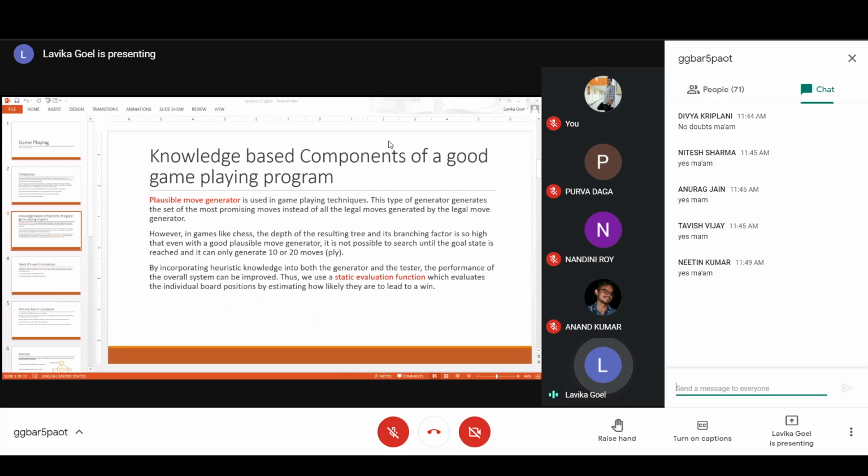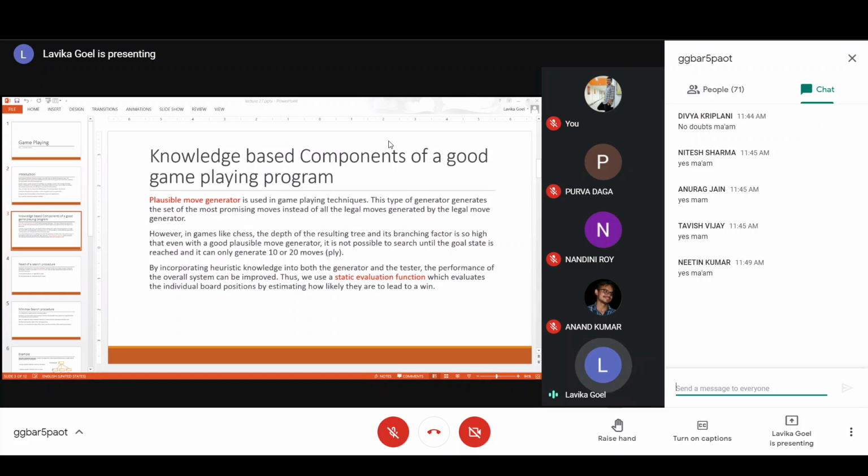So then we use the heuristics. Okay, so plausible move generator improves the generate procedure so that only good moves are generated, but it fails in the case of a very high branching factor and if the depth of the tree is becoming too high. So then we try to improve our test procedure also. So for improving the test procedure, we use certain kind of heuristics. That heuristic function is called a static evaluation function.